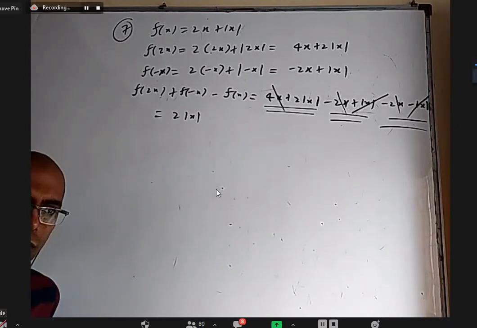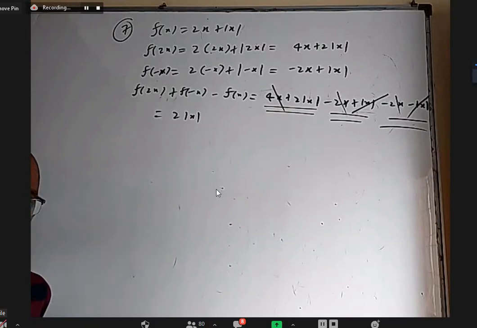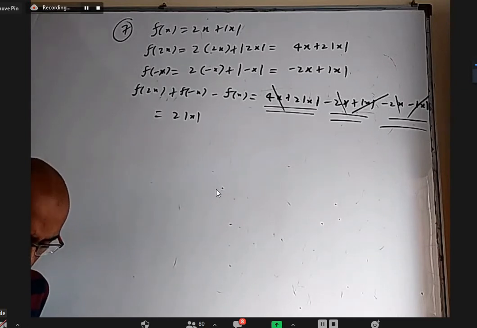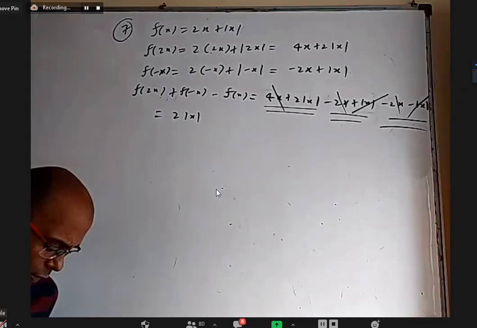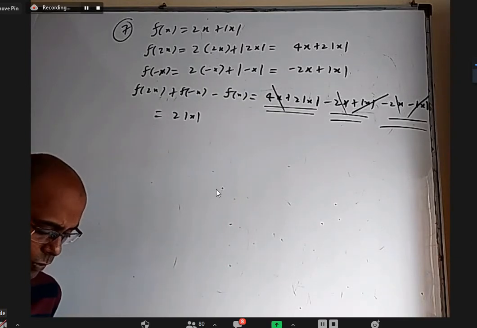If you don't want to try, you can try tomorrow after I discuss some more questions, not an issue. Tomorrow I'll discuss the rest of these odd numbered questions here in mains material, and then I'll discuss about one-one and onto functions tomorrow, which is a very important topic. It comes regularly in JEE mains exam also and advanced, which we'll discuss tomorrow.